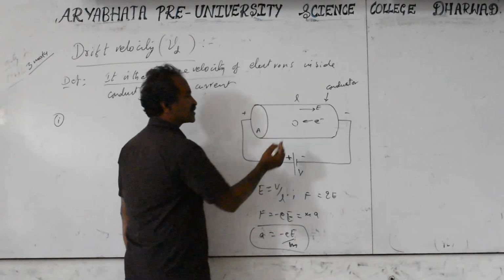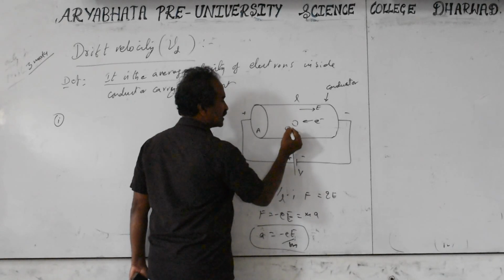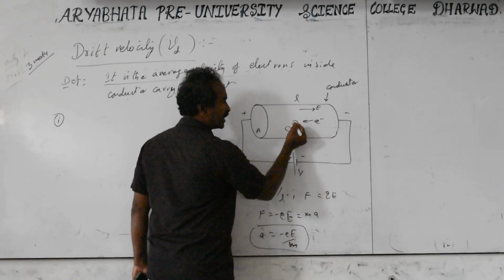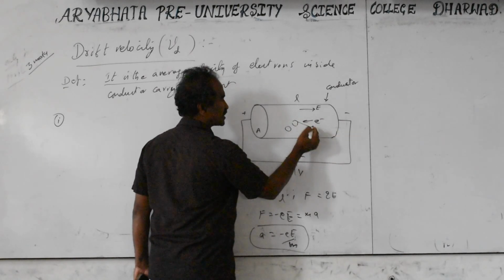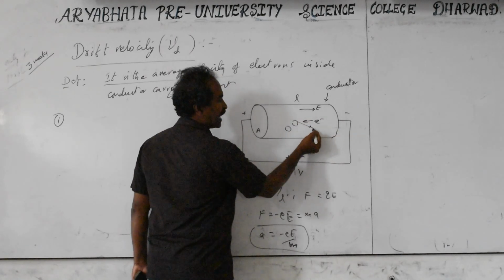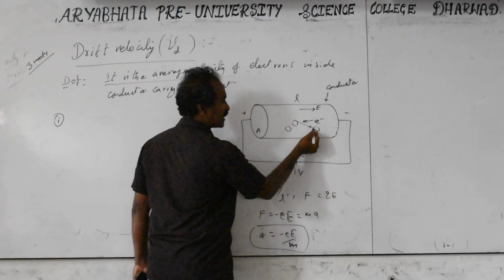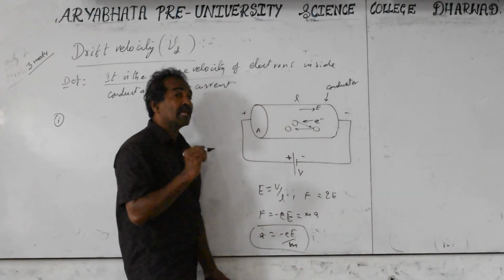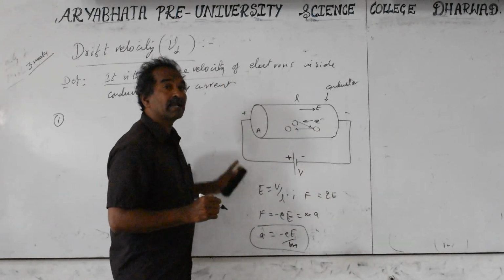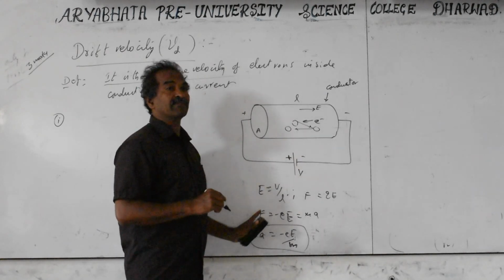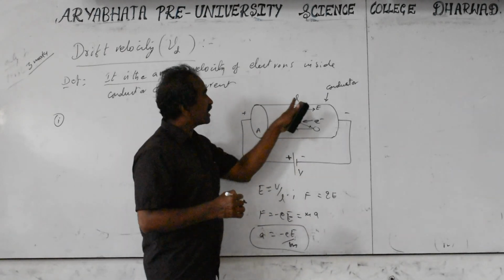So the electron is going and one atom is here. The electron does not heat with this, but with this atom it compulsorily heats. After heating it bounces. It bounces in any direction randomly. And again, one more atom might be there, and it bounces back. But finally its aim is to travel opposite to the electric field, because the force is acting on it opposite to the electric field. So the resultant length it is covering is L.